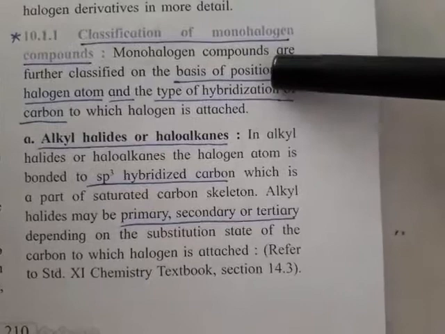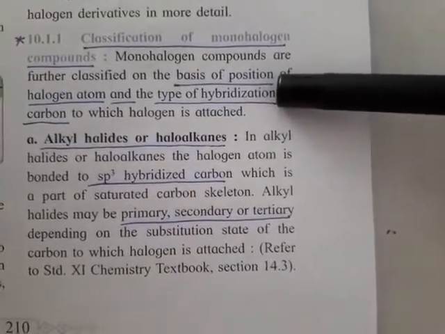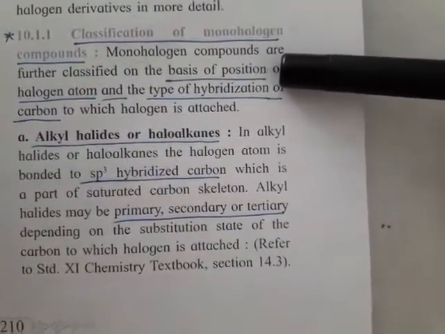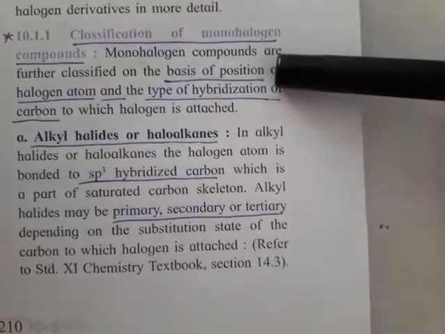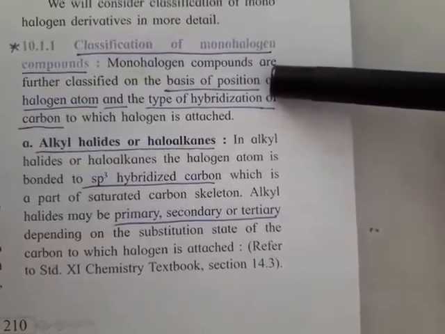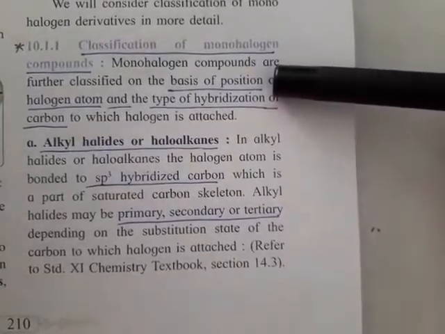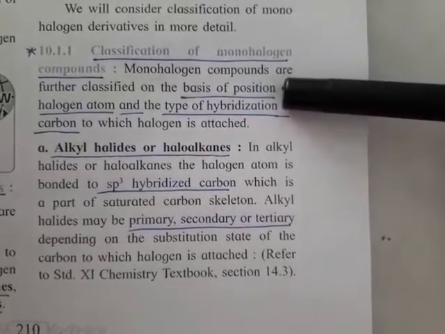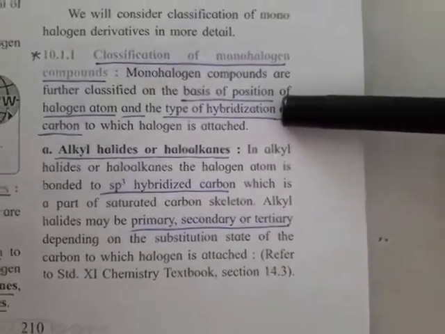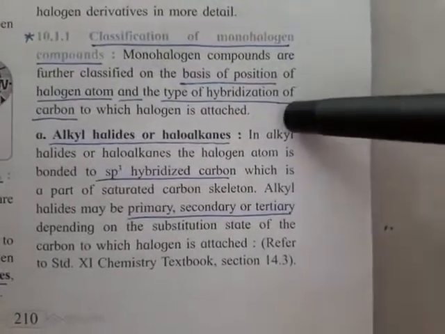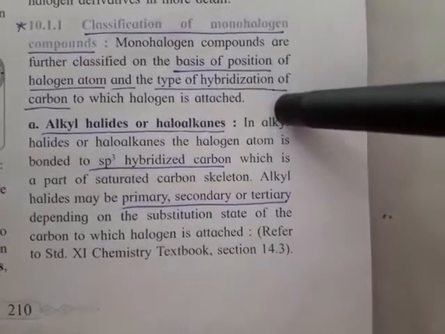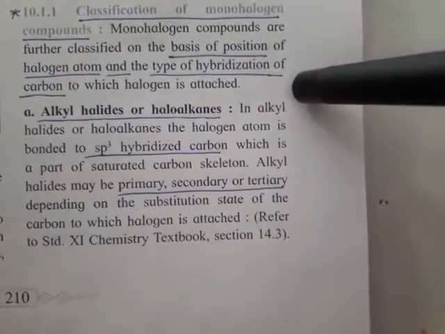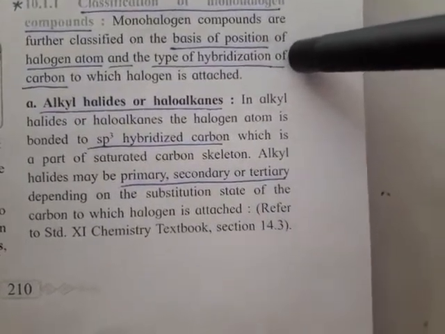On the basis of position of halogen, that means where the halogen atom is attached, whether it is attached to a primary carbon, secondary carbon or tertiary carbon. Accordingly, it is classified as primary, secondary and tertiary halide. How to identify primary? I told you, the characteristic group in a primary halide is CH2X. Secondary means CHX and tertiary means CX. The second method of classifying these monohalogen derivatives is the type of hybridization of the carbon to which the halogen is attached. You will understand this point after considering some examples.